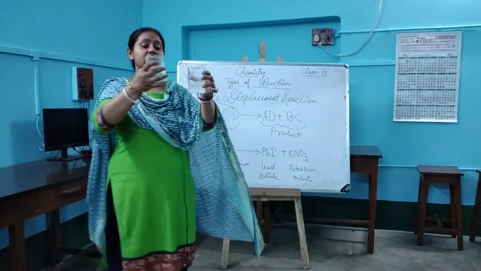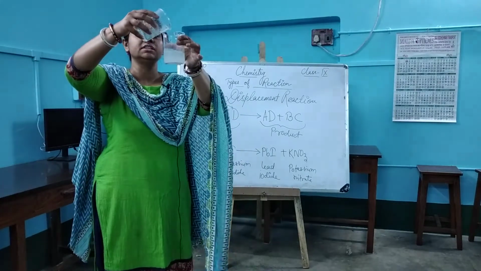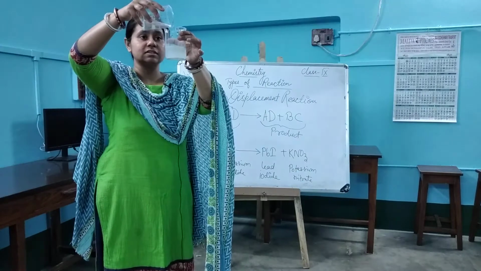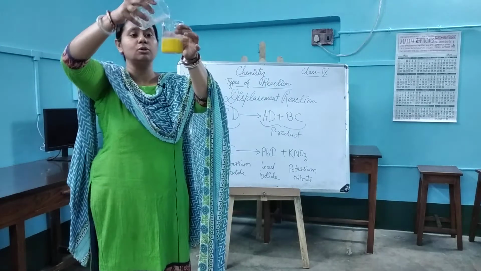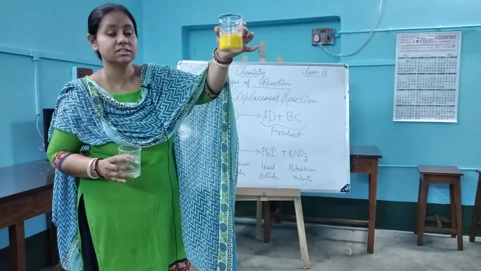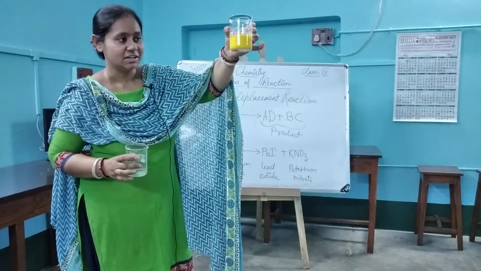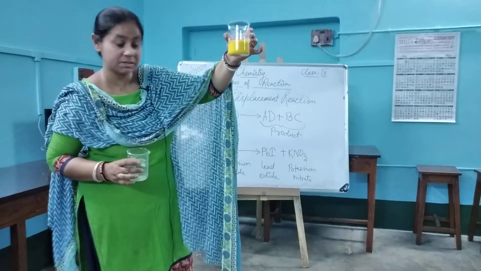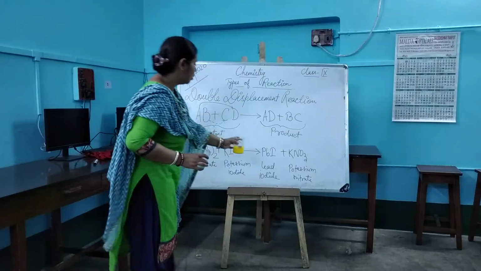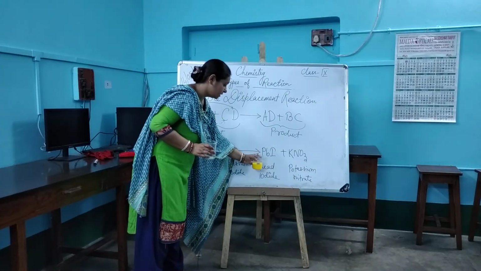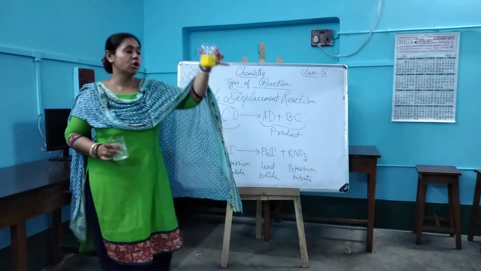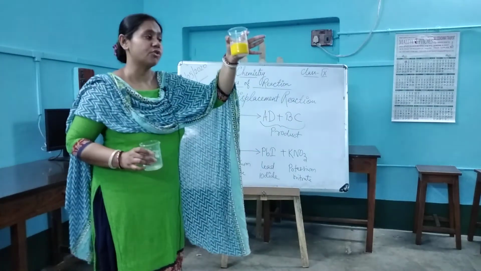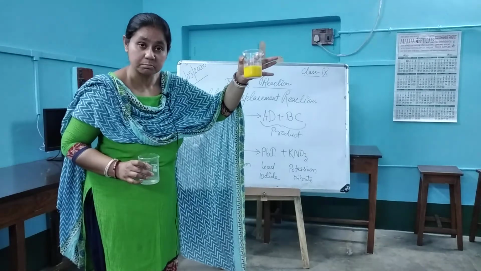It's a brilliant canary yellow precipitate that you will get. Yes, it's really a brilliant one. A canary yellow precipitate of lead iodide. That means your double displacement reaction has taken place.